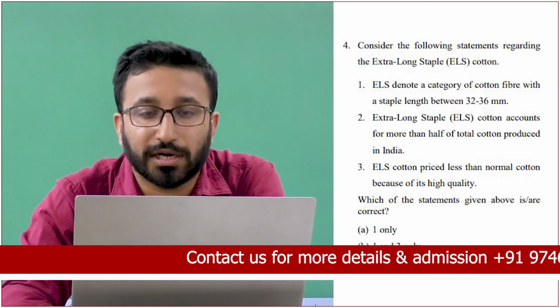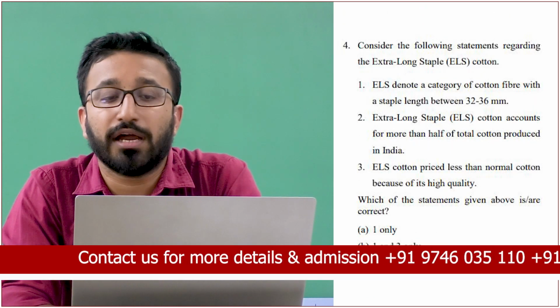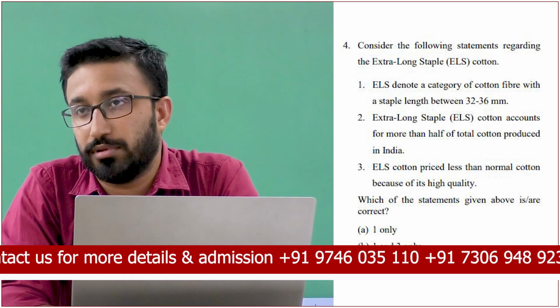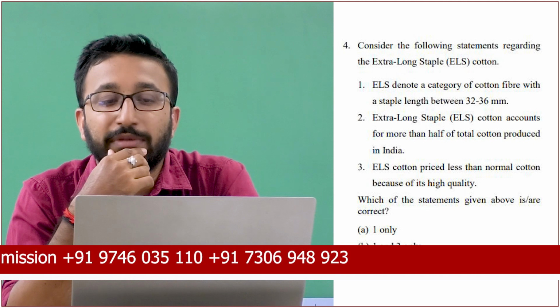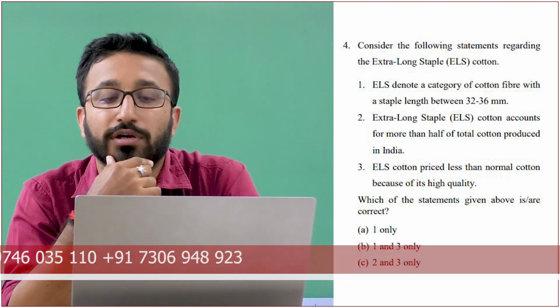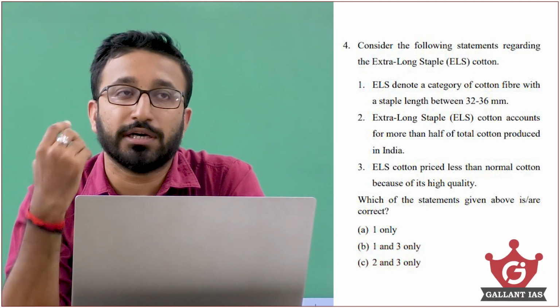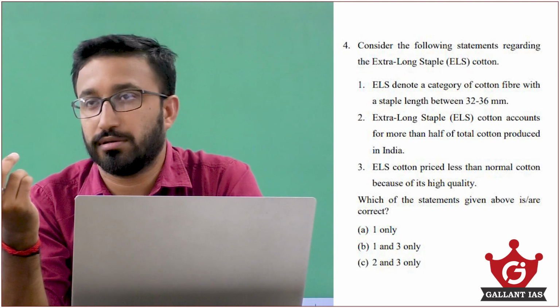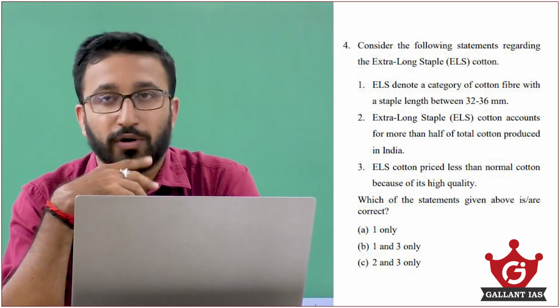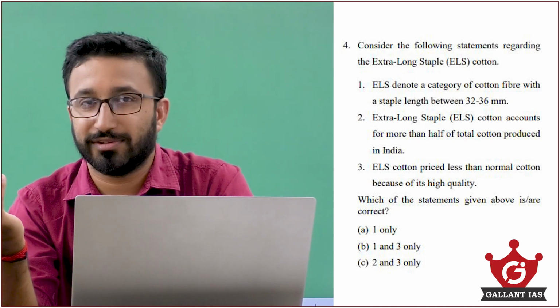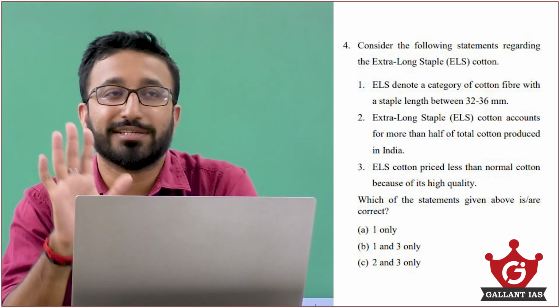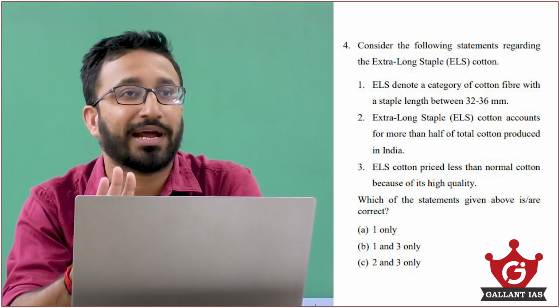Fourth question, consider the following statements regarding extra long staple cotton. Use your common sense in this question. First statement, ELS denotes a category of cotton fiber with a staple length between 32 to 36 millimeter. We don't know, so we cannot eliminate this. Let us keep it there. That can be a possibly right answer.